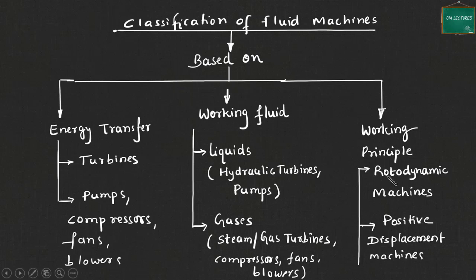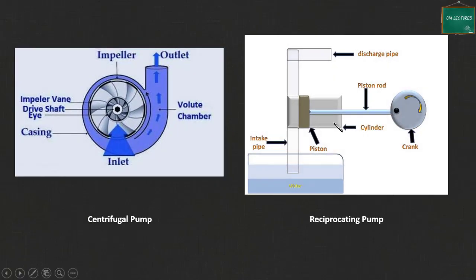Let us understand these two concepts, rotodynamic machines as well as positive displacement machines. I will go to the same slide you can see here. There are two types of machines, both are pumps. In the first case, we have this centrifugal pump. It works on the principle of rotodynamic action, or dynamic action.